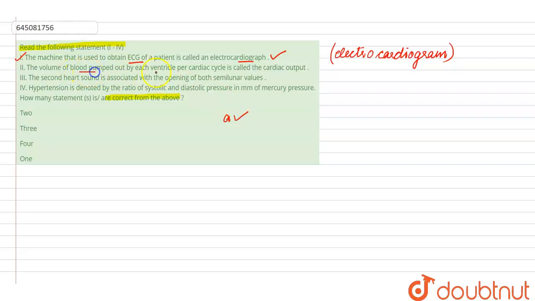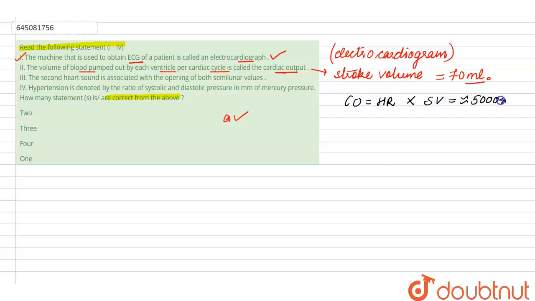Statement B says that the volume of blood pumped out by each ventricle per cardiac cycle is called cardiac output. Remember, it is not the cardiac output, it is the stroke volume, and this value is approximately equal to 70 ml of blood pumped out by each ventricle with each beat, while the cardiac output is the amount of blood which is pumped out per minute. So this becomes heart rate into stroke volume, and this is approximately equal to 5000 ml, or we can say 5 liters. The total amount of blood in the body of a healthy individual can pass through the heart in 1 minute. So statement B here is wrong.